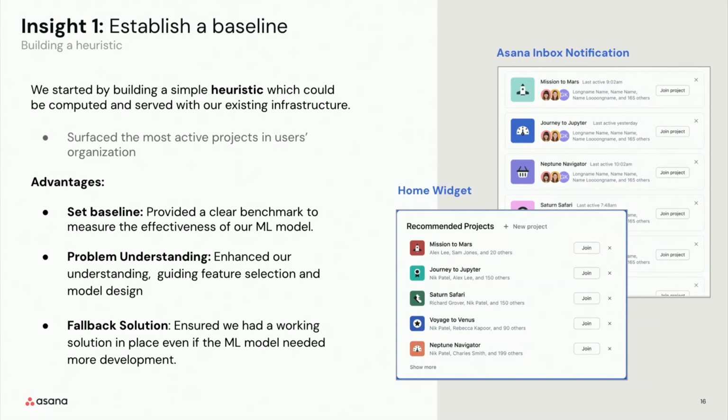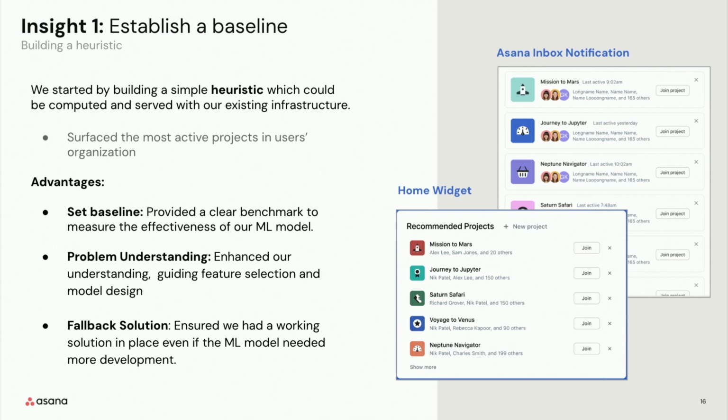One of the first things we did when we came up with our hypothesis, and then the UI, was to figure out a quick way to spin up a recommendation system. It could be a basic, naive recommendation system without going all in on the model.